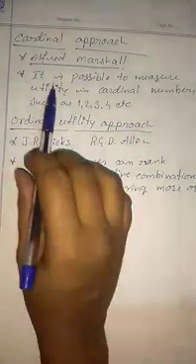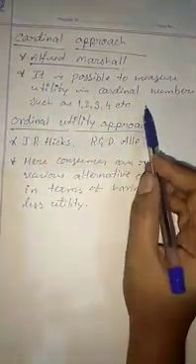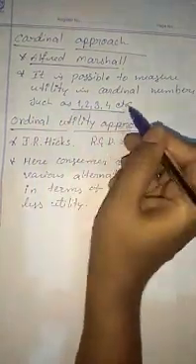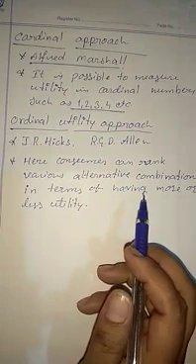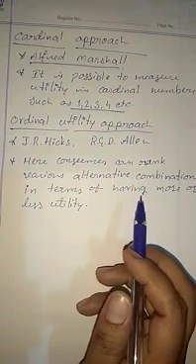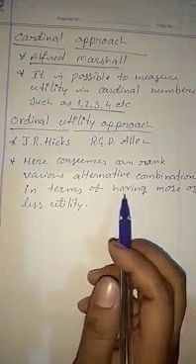Alfred Marshall was the chief exponent of the cardinal utility approach. What does the cardinal utility approach say? It says that it is possible to measure utility in cardinal numbers. What is the meaning of cardinal numbers? It is 1, 2, 3, 4, etc. So cardinal numbers refers to those numbers which can be added, subtracted, or multiplied.